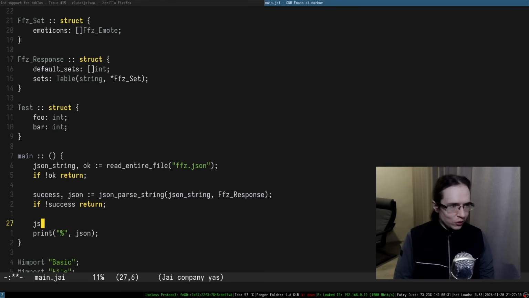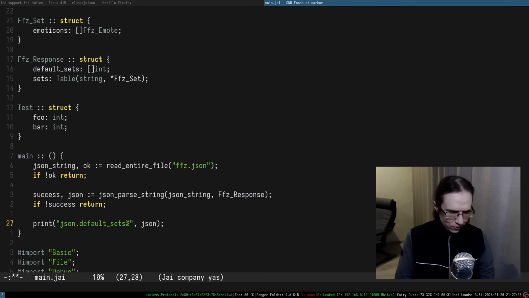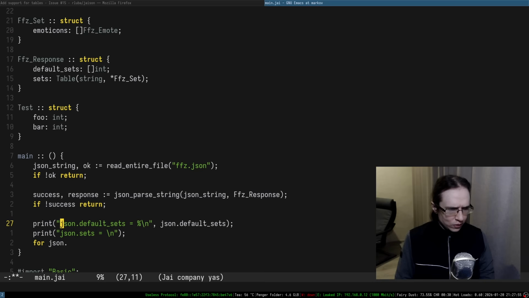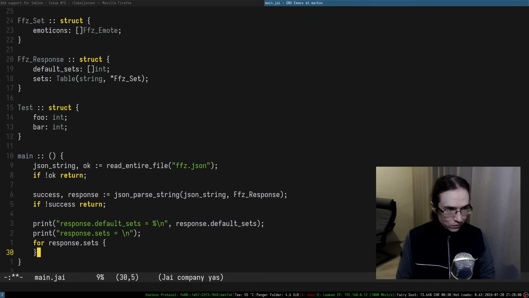All right, so one thing we can do, we can specifically print default sets, right? So that's the array of integers. That's the thing. And then we can do, I don't know, JSON sets. This is going to be a new line, and I'm going to be iterating JSON. I don't want to call it JSON also. Let's call it response. Response sets, right?